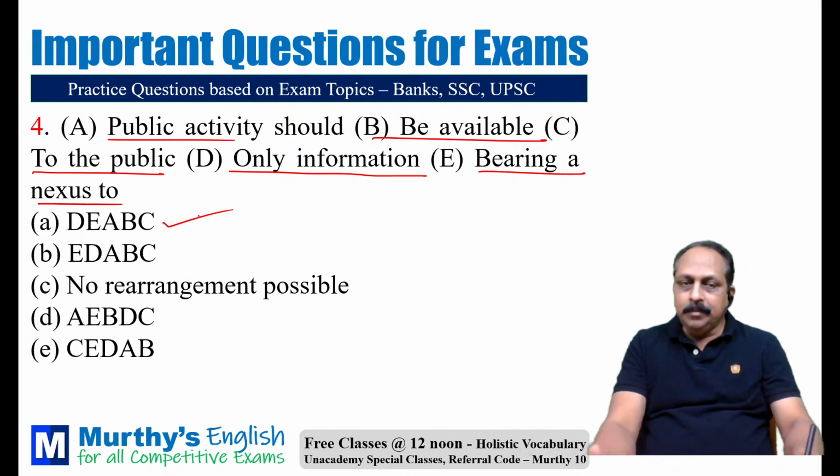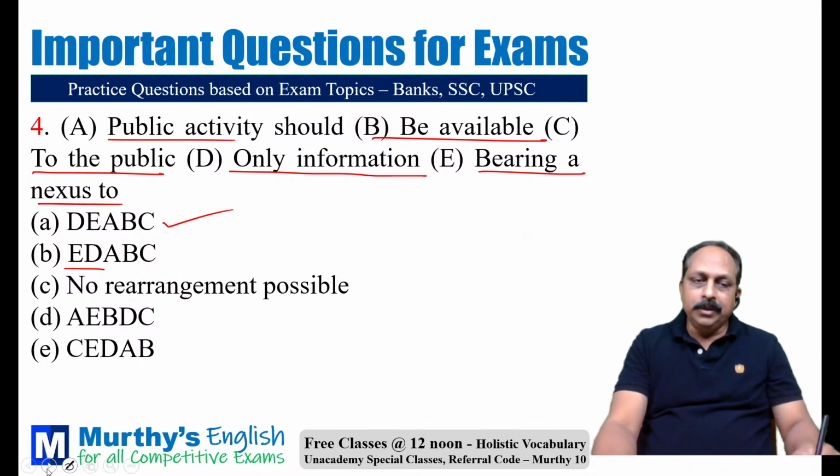D, E, A, B, C. Answer is the first option. No, first option, 4, A is the answer, not B. Here, only information bearing a nexus, no, I don't think it is right. It should be A, not B.